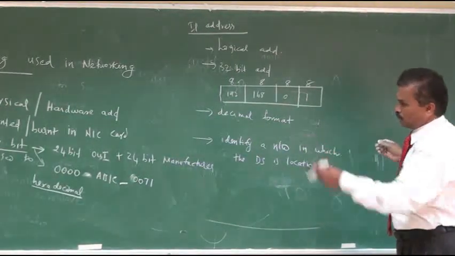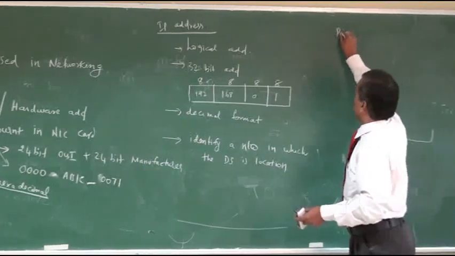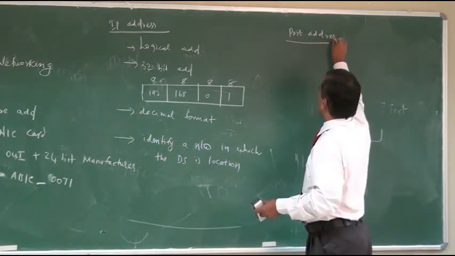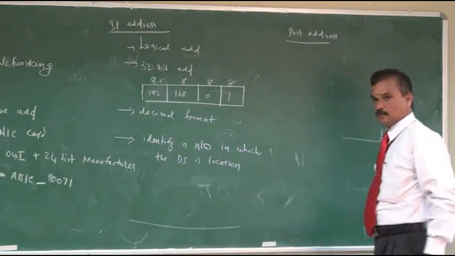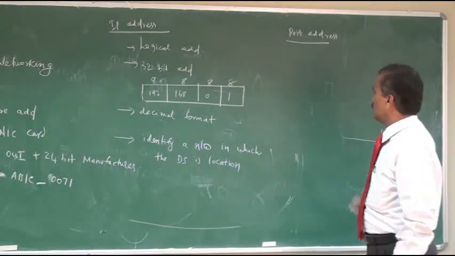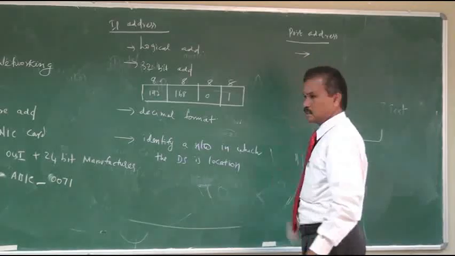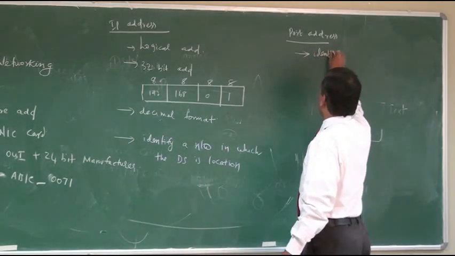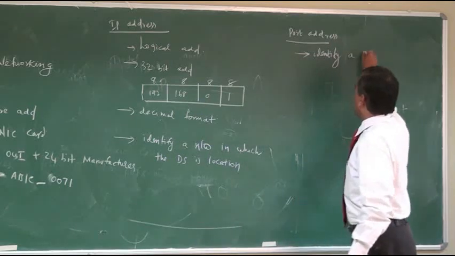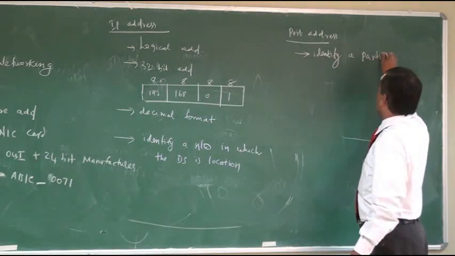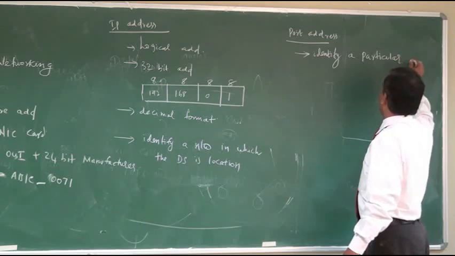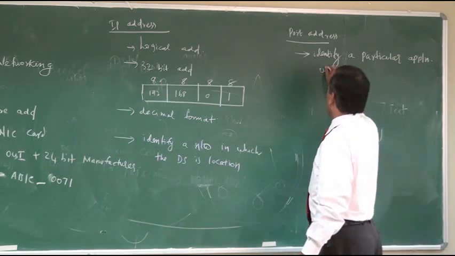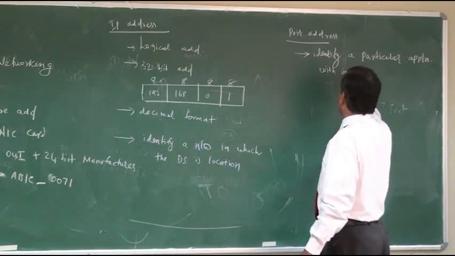Next one, port address. The third type of addressing is called port address, or you can call it a port number, right? What is the purpose of this port address? It is used to identify a particular application within a system.